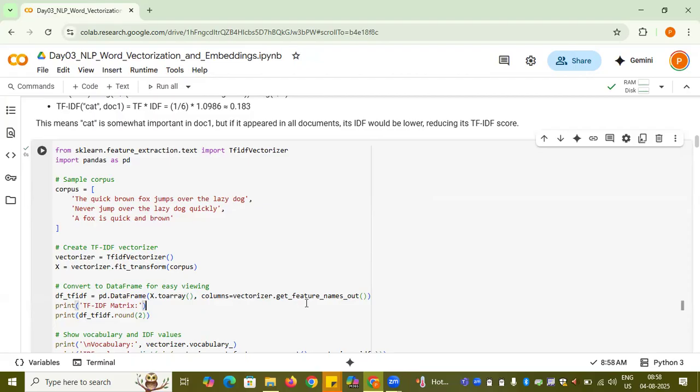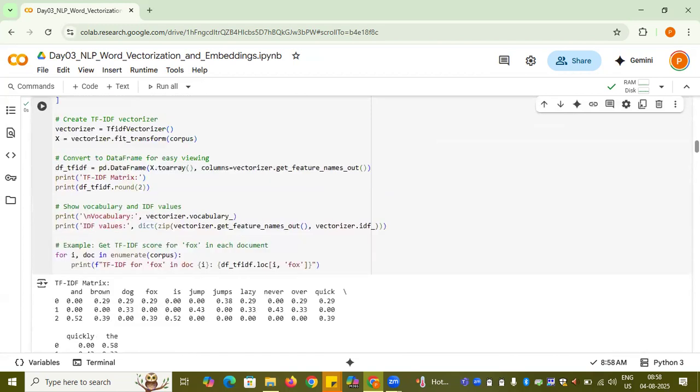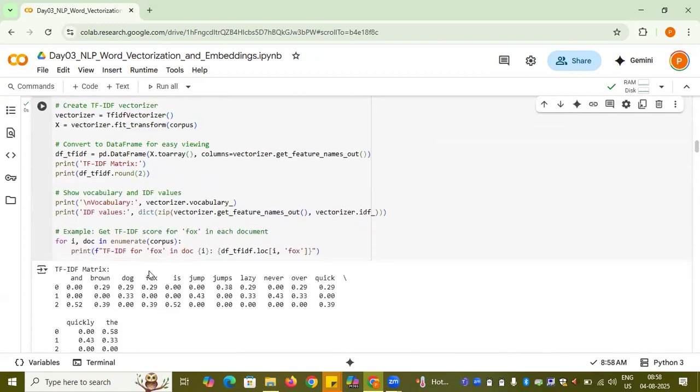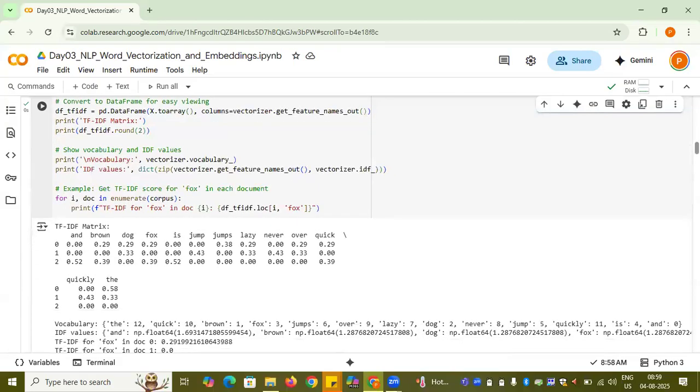Once you do that, it will give you things like this, right? And the score with respect to the different documents. Here I am printing the brown scores with respect to different documents. It gives you an idea of what it is. Now I want to see the vocabulary, and here it's pretty much visible what the brown is.